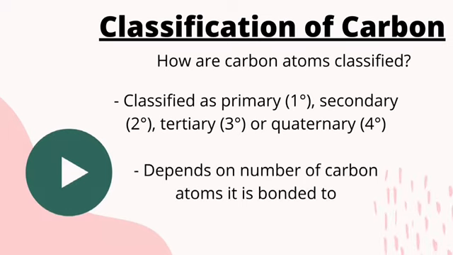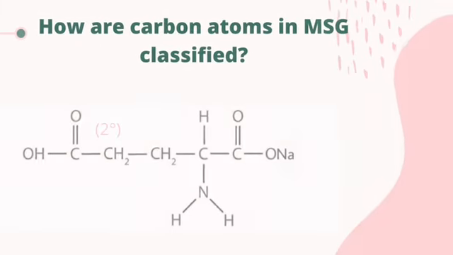Carbon atoms in an organic compound can also be classified. Carbon atoms are classified into primary carbon, secondary carbon, tertiary carbon, or quaternary carbon. The classification of a carbon atom depends on the number of carbon atoms the observed carbon atom is bonded to.